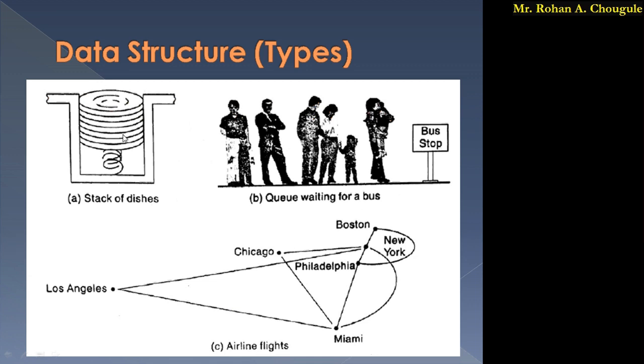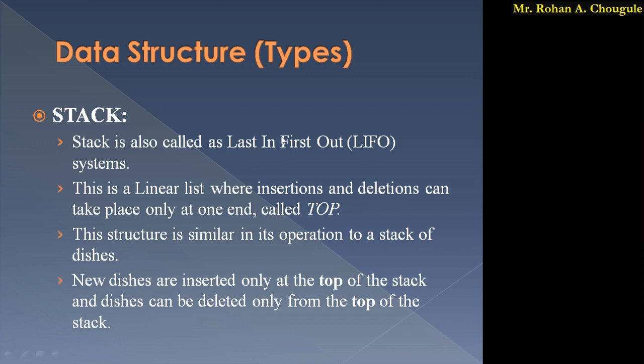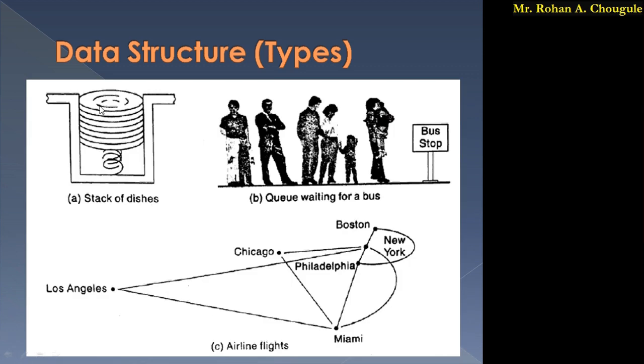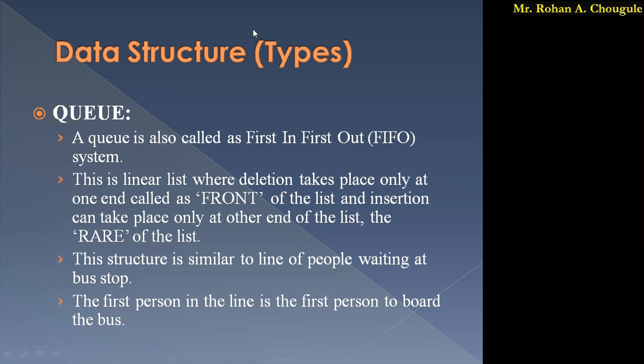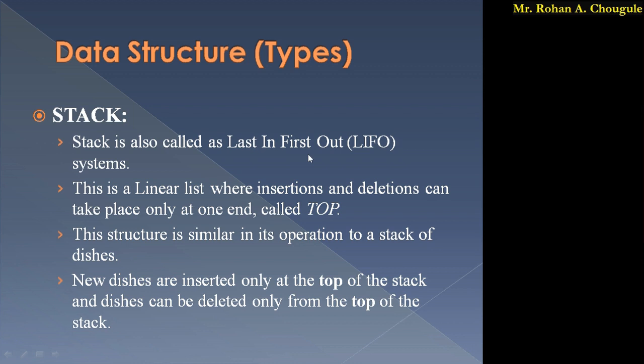A stack is nothing but last in, first out, or you can also call it first in, last out.